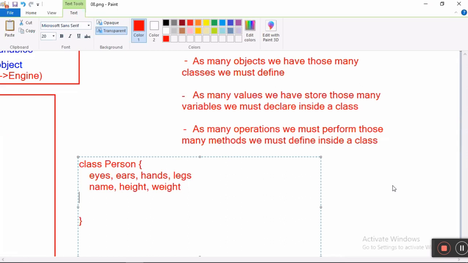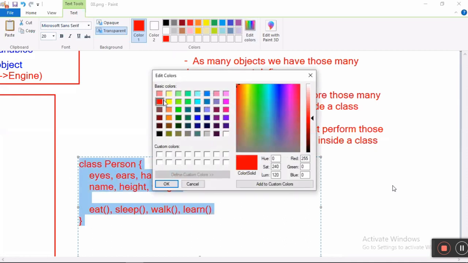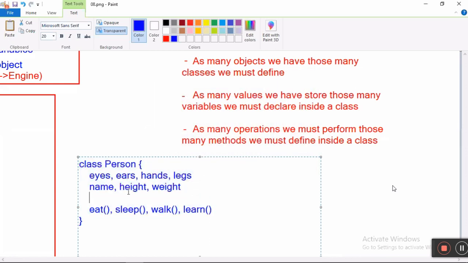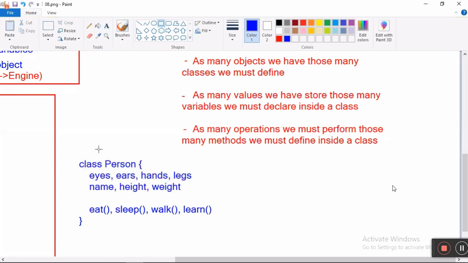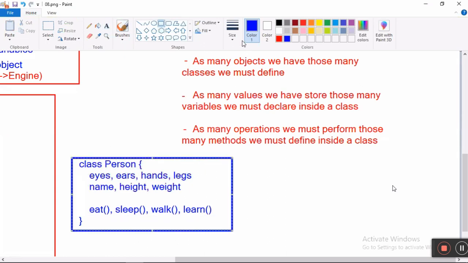Next, tell me, what are the operations? Eat, sleep, walk, learn, some operations. Try to observe. A class represents one object, which is the person object. This person object contains a number of variables and a number of methods. Feeling easier? Wow, Java is very easy.